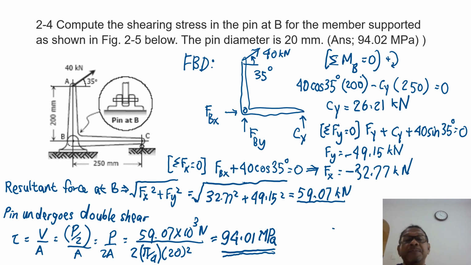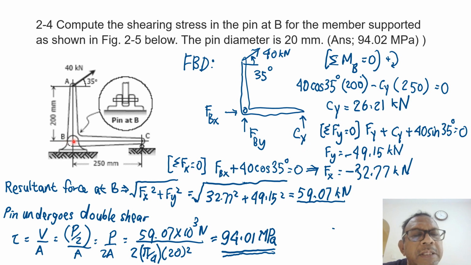Question number 4. Compute the shearing stress in the pin at B for the members supported as shown in figure 2.5 below. The pin diameter is 20 mm. So you have a bracket here, A, B, C. That bracket is subjected to a force of 40 kilonewton at an angle of 35 degrees from the horizontal, at point A. And there is also a roller resisting the movement of C. So this roller is providing us with the vertical reaction force.